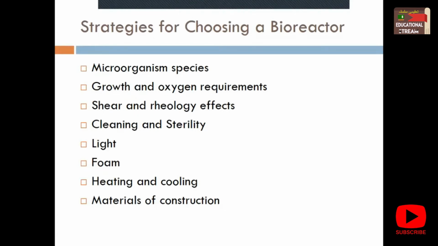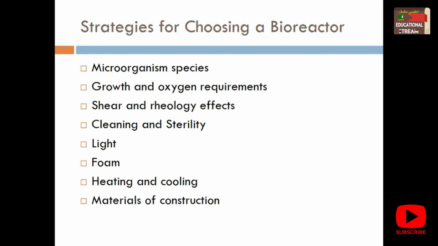Now, what is the strategy for choosing a bioreactor? First of all, the organism. What is the organism you are going to use? If they are microbial cultures, then stirring doesn't harm the microbes, and on the other hand, it basically enhances microbial activity. The stirring process, the impellers, baffles and shafts are necessary.